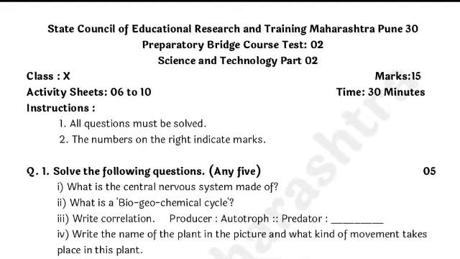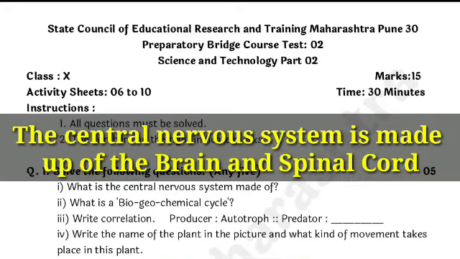Question 1 is: solve the following questions. Friends, in question 1 you have to solve any 5 of the questions given below. Let's see the first question. What is the central nervous system made of? The central nervous system is made up of the brain and spinal cord.